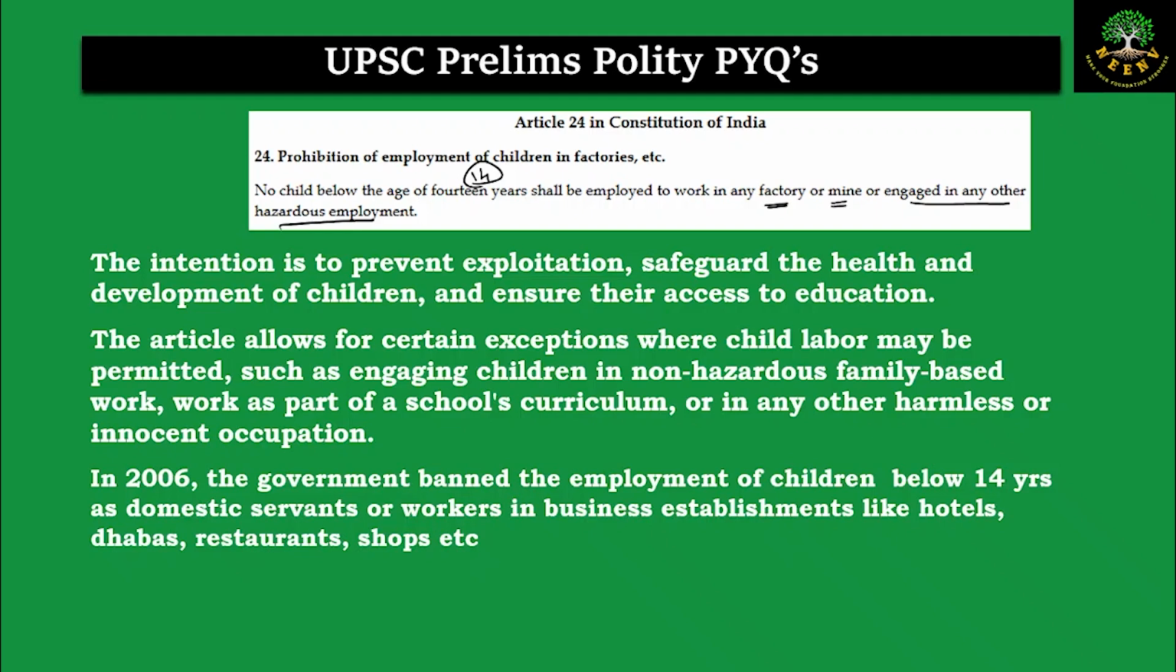But there are some exceptions to Article 24, where the child is engaged in non-hazardous family-based work, and such work is permitted. In 2006, the government banned certain types of work for children below 14 years. For example, children below 14 years cannot be employed as domestic servants, or in hotels, dhabas, restaurants and shops, and so on.